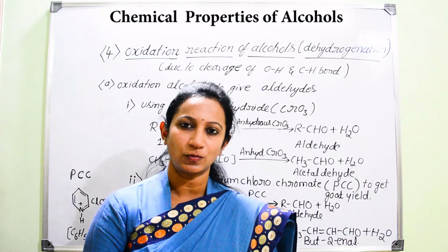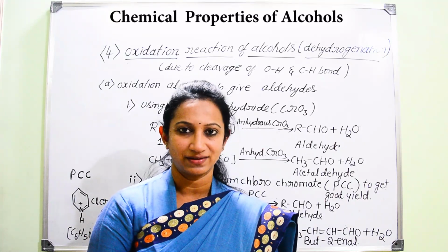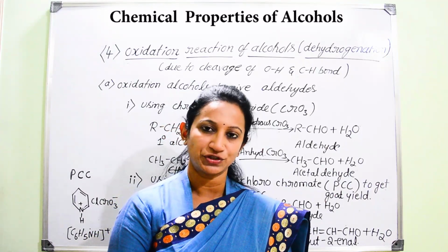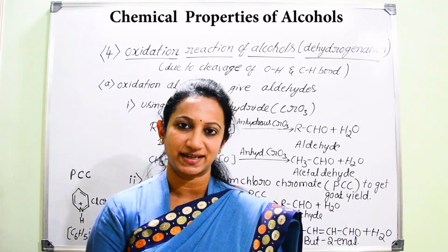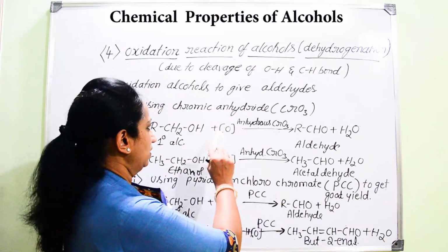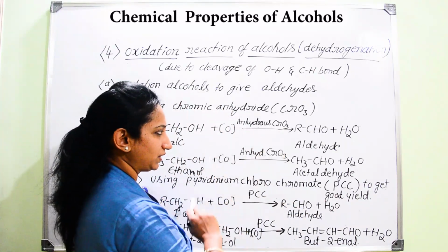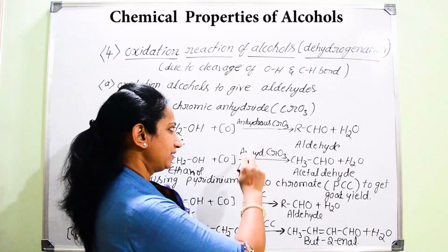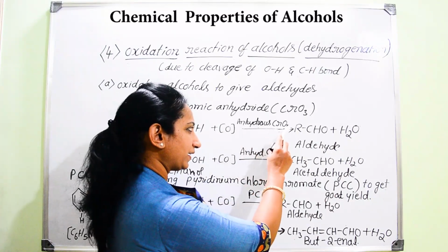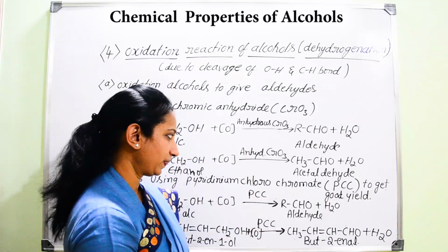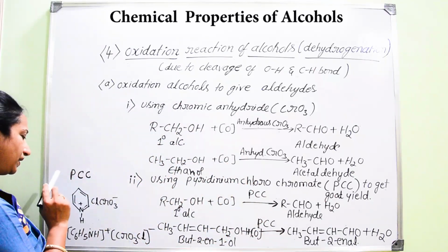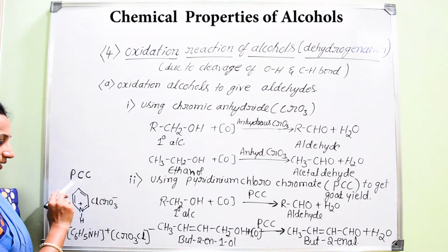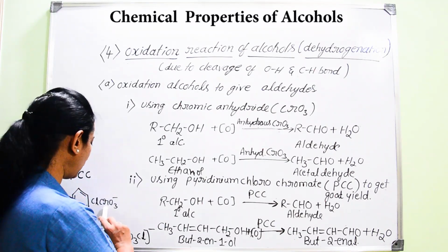But if you want to stop the reaction at the aldehyde itself, that is, if you want conversion of primary alcohols into aldehydes, then we can go for other oxidizing agents. One is CrO3, that is chromic anhydride, chromium trioxide in the anhydrous medium, and one more, PCC. What is PCC? Pyridinium chlorochromate.